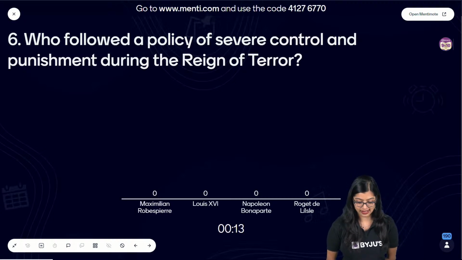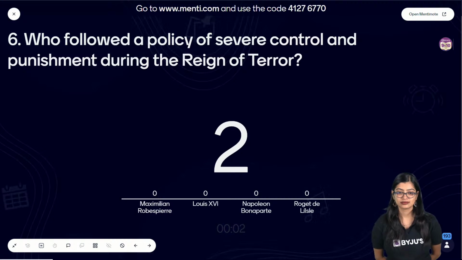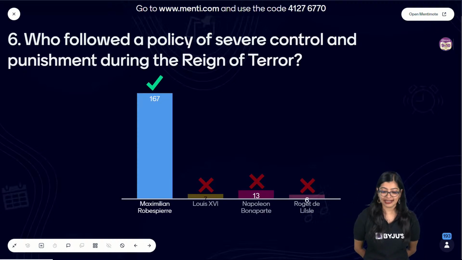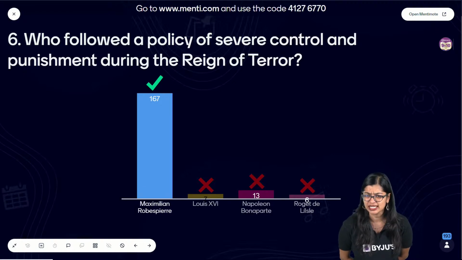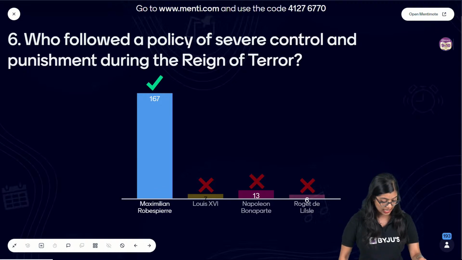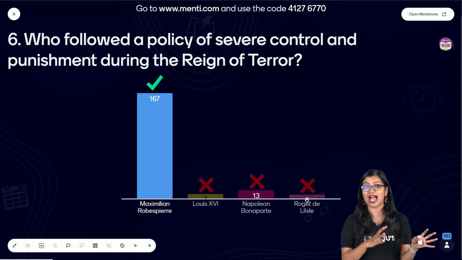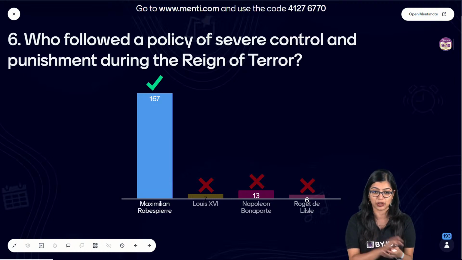Very good. I can see the answers. All of you are very clear with this, right? Yes, very good, everybody. It was Maximilien Robespierre. During his reign, around the 1700s, we saw severe control and punishment, especially targeted. Normally he categorized certain people as enemies, normally ex-noblemen and clergy. And around this time, a lot of severe rules were implemented, right?